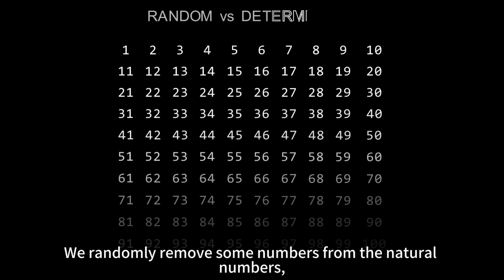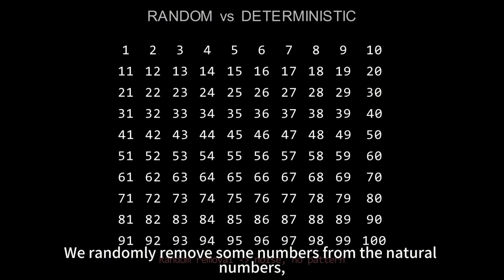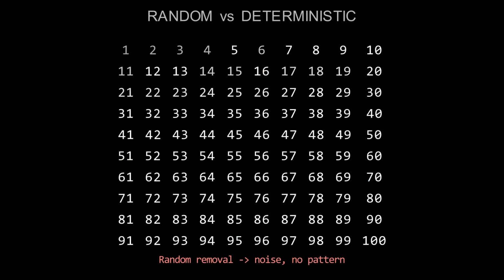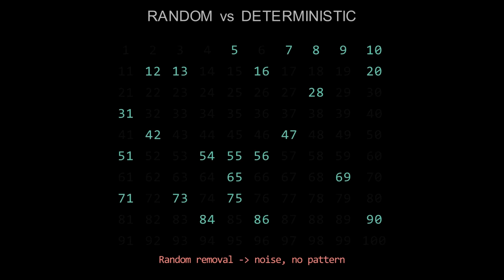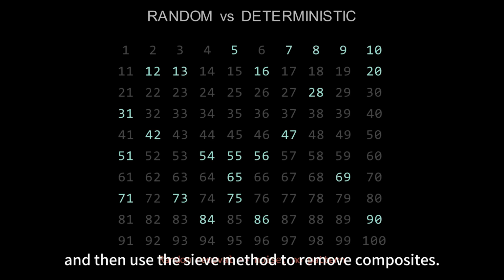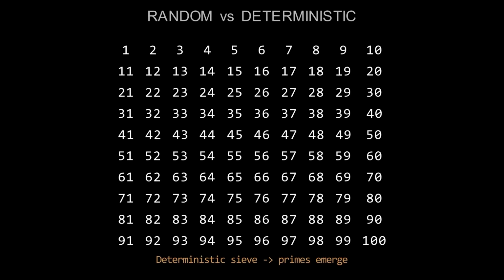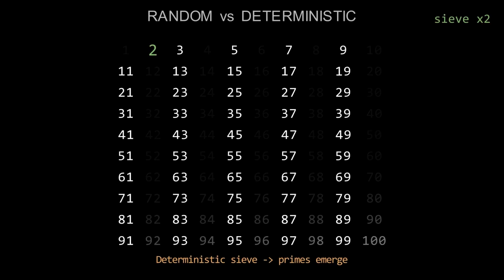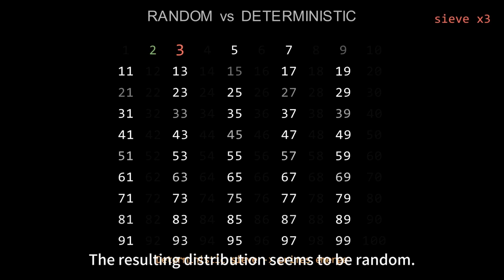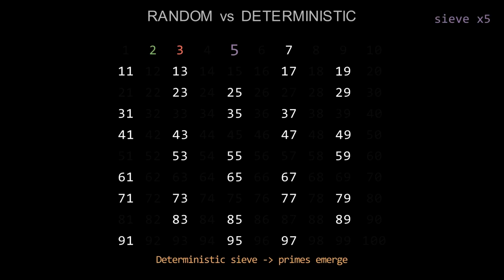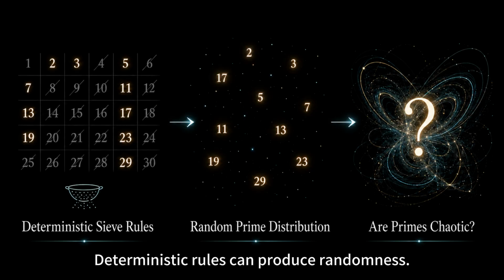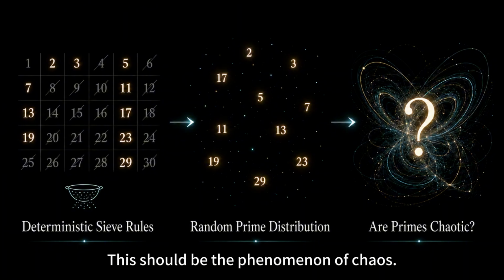We randomly remove some numbers from the natural numbers, and then use the sieve method to remove composites. The resulting distribution seems to be random. Deterministic rules can produce randomness. This should be the phenomenon of chaos.